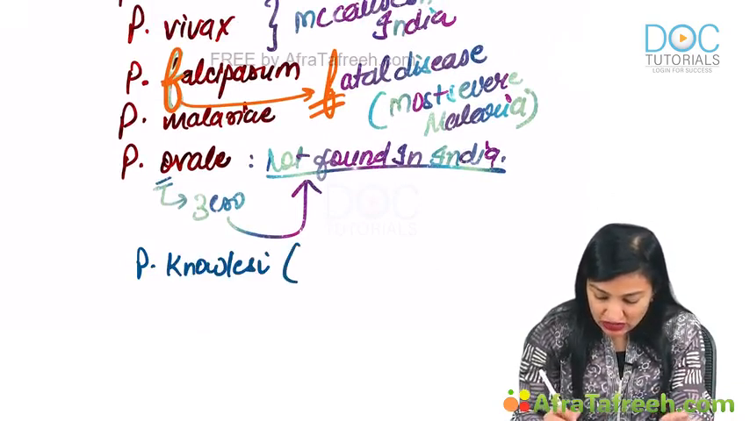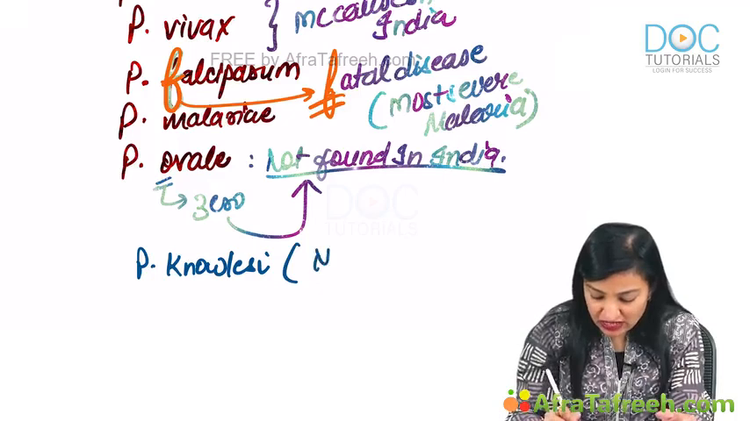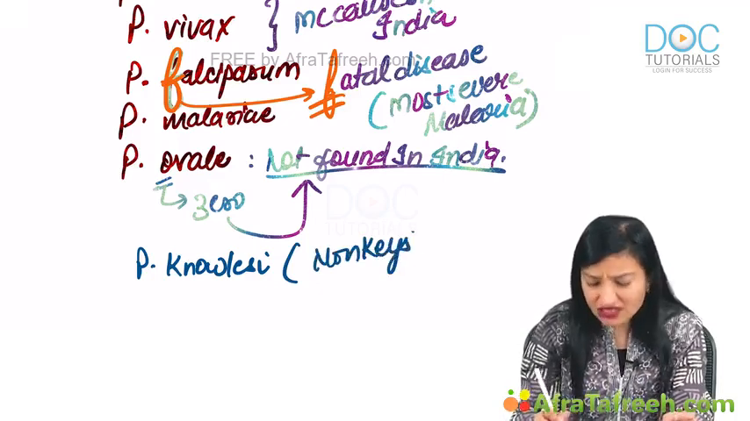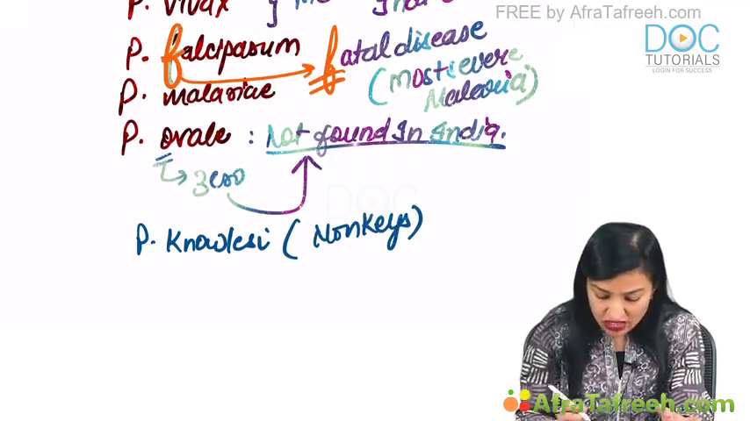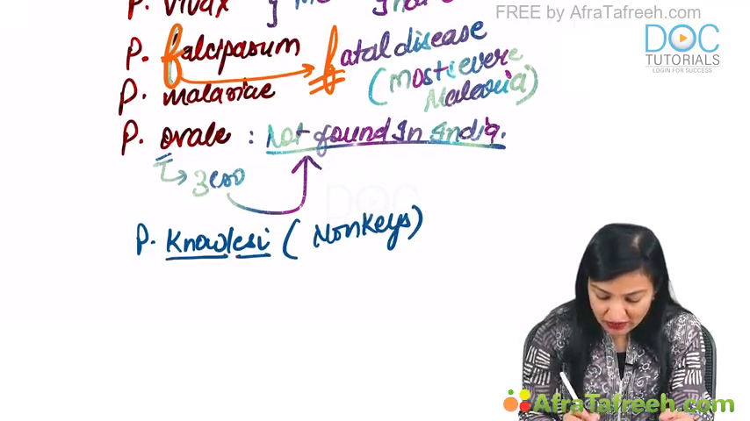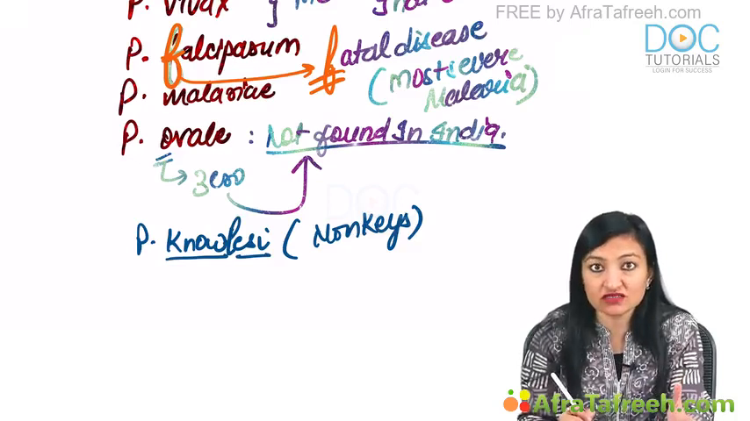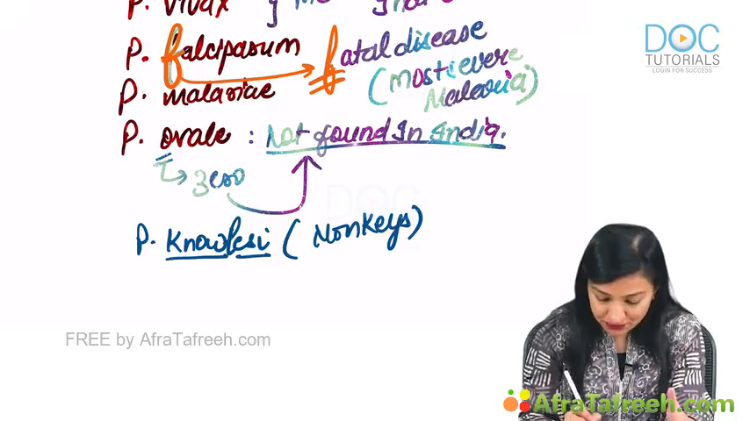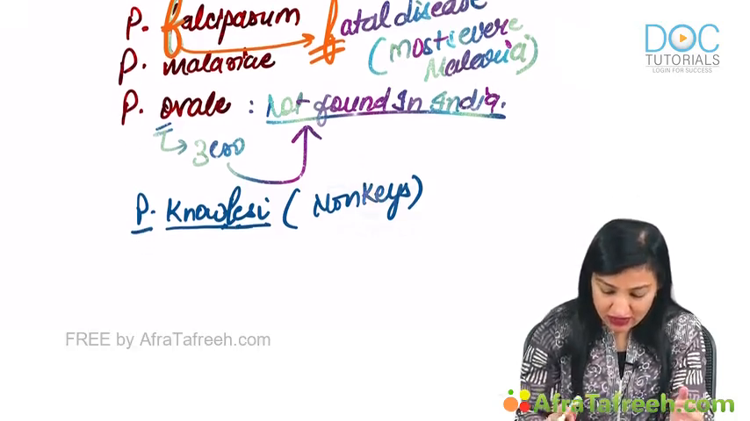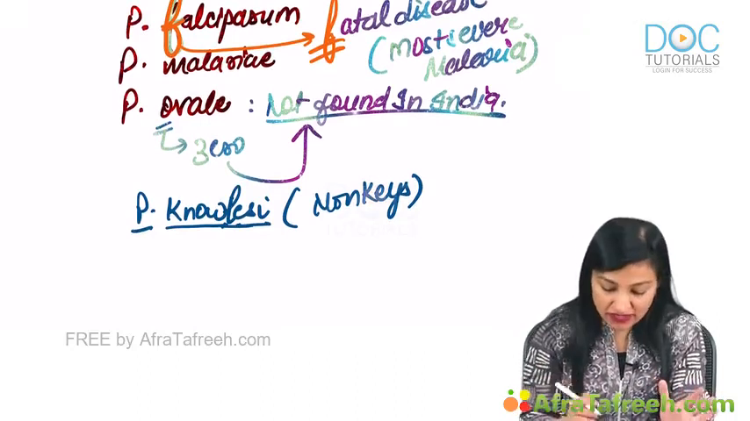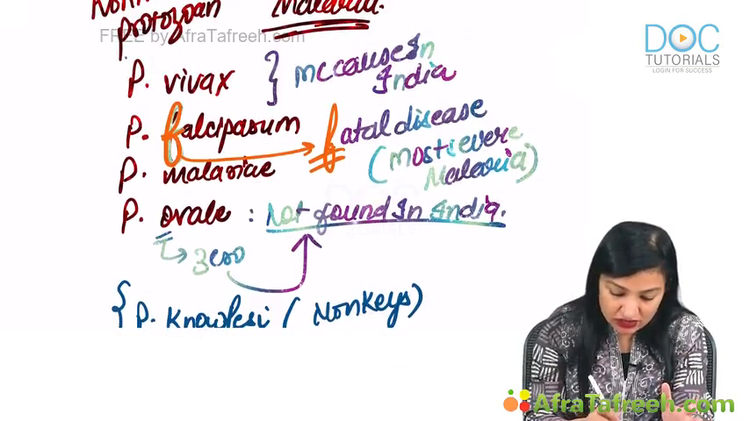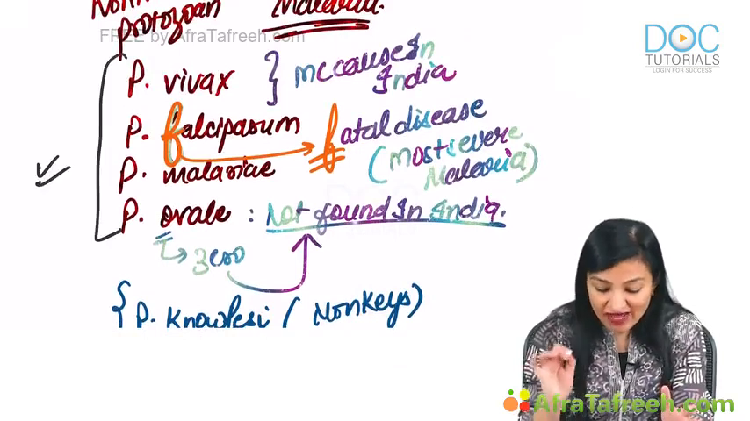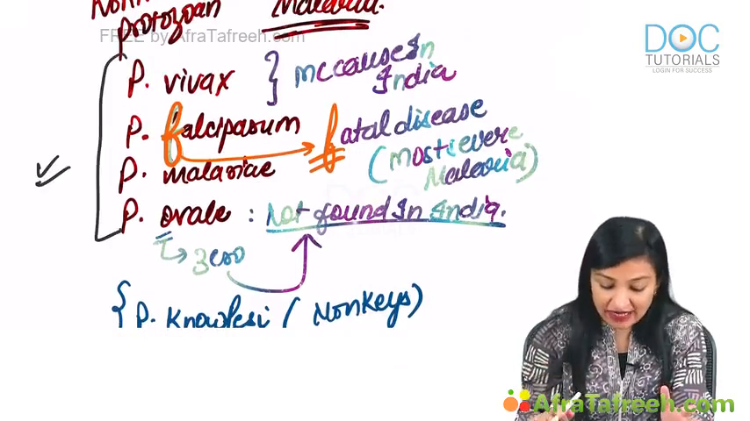This is actually a parasite of monkeys. But occasional cases of human malaria because of this have been reported from Asia. We still know less about it. It is called knowlesi. That's not the reason, by the way, the species has been named so. Just remember knowlesi, we know less about it. It's still being studied. But these four are the most important species which infect humans: vivax, falciparum, malariae and ovale.